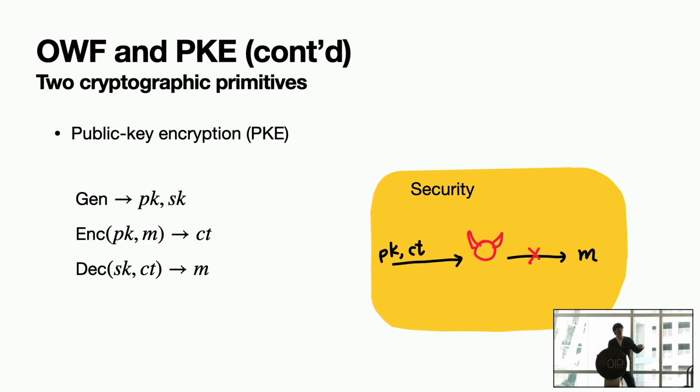The first one outputs a pair of keys: the public key for people to do encryption, and the secret key for the server, who can decrypt later. The security says that any malicious party who gets the public key and gets a ciphertext from the people who encrypt cannot tell what is really inside the ciphertext. Okay, so this is the security. Given PK and given CT, a time-bounded adversary cannot recover what's inside the ciphertext. That's the definition of public key encryption.